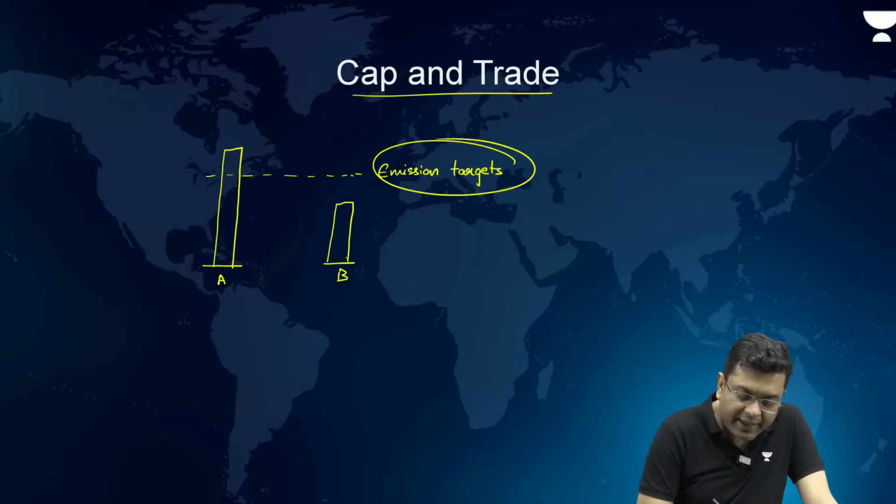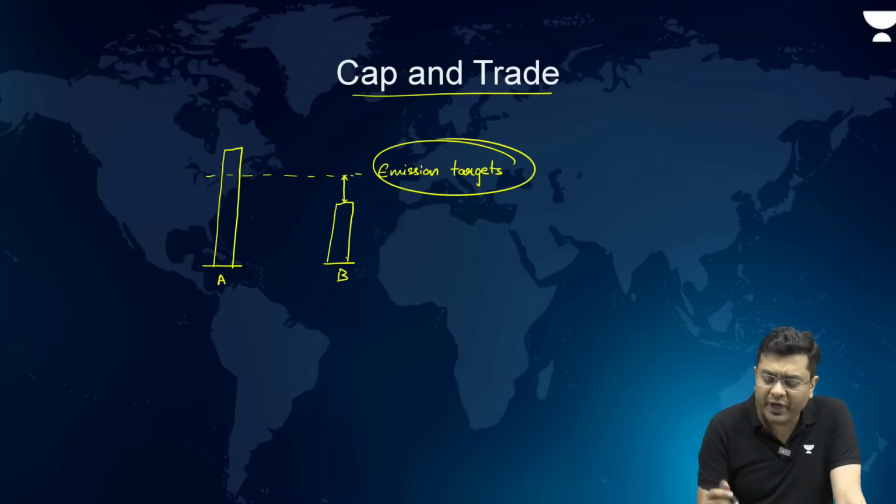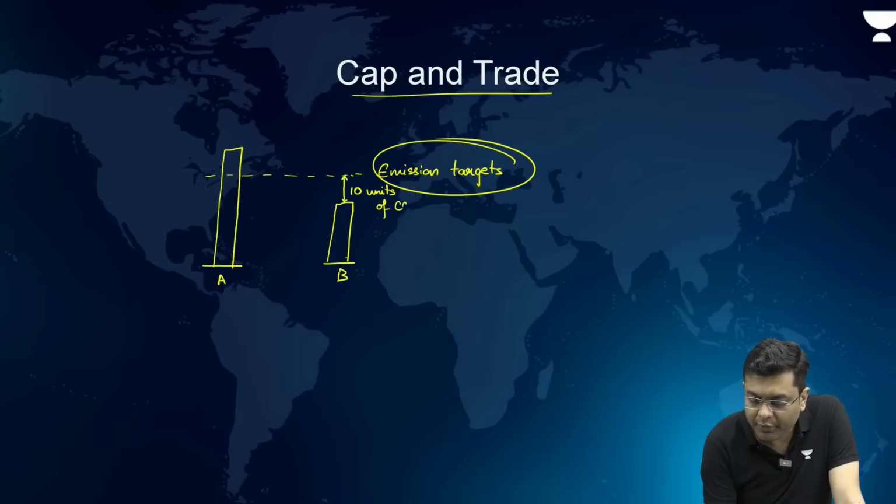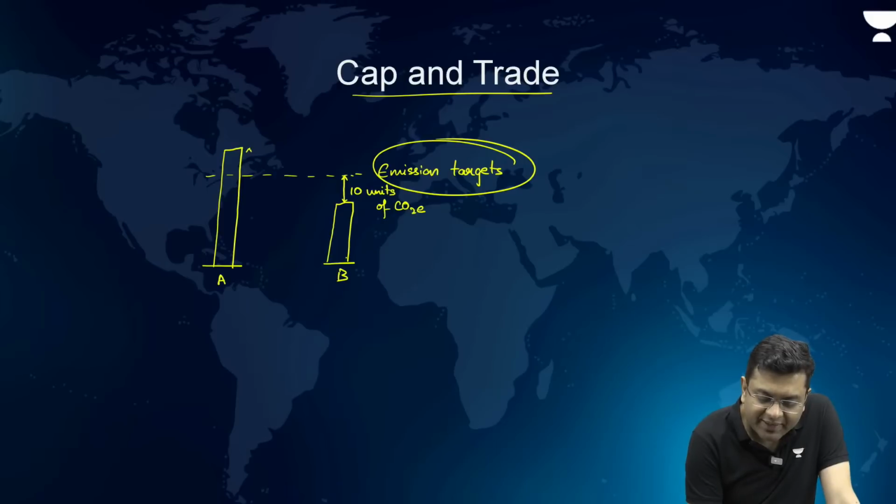It was given a target, and it has emitted only this much. It has overachieved by, let us suppose, 10 units of CO2 equivalent, whereas A has exceeded its target by 5 units.